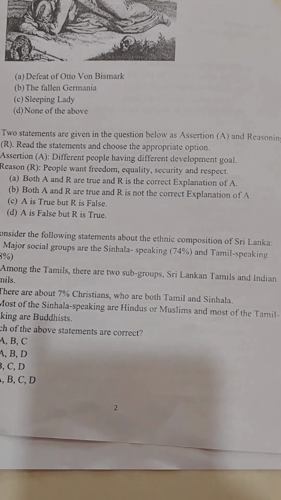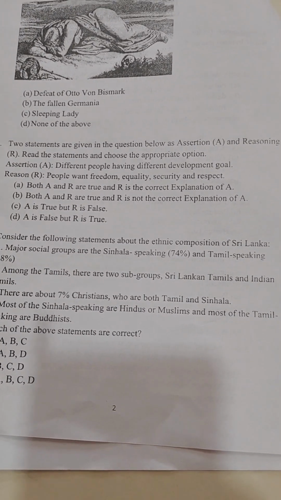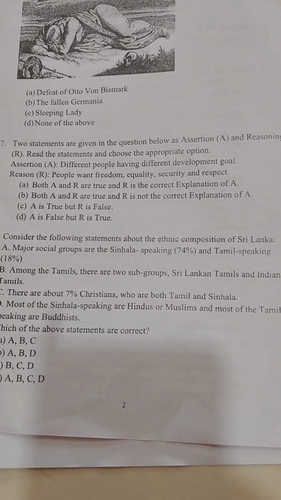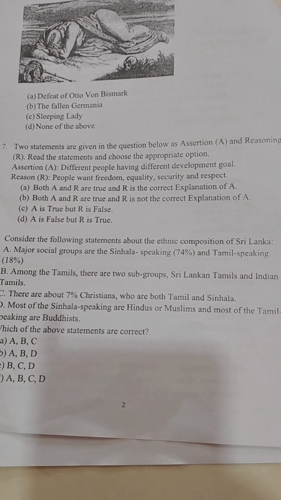Why do we have a goal? We want it for freedom. We want it for our equality and respect in society. So option A is the correct answer: both A and R are true and R is the correct explanation of A.